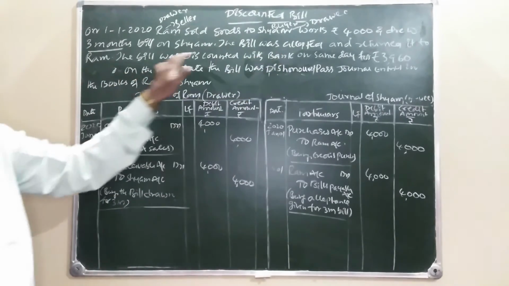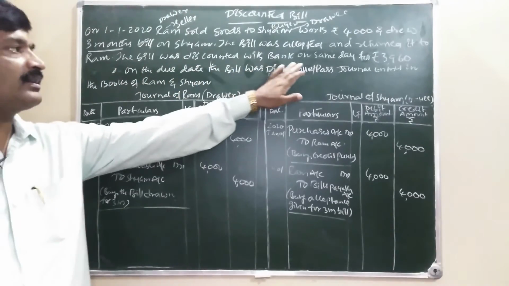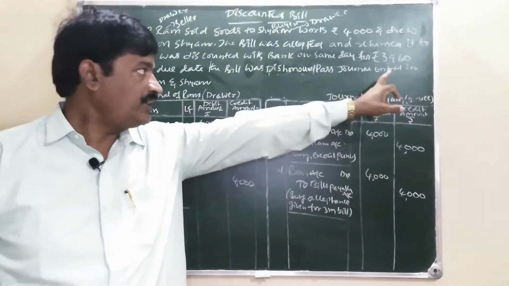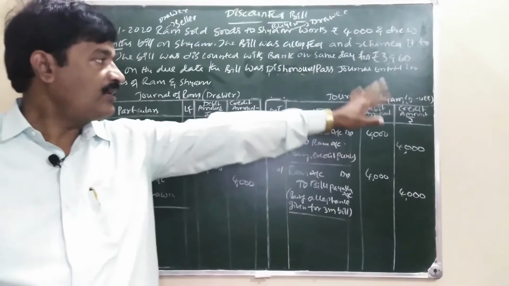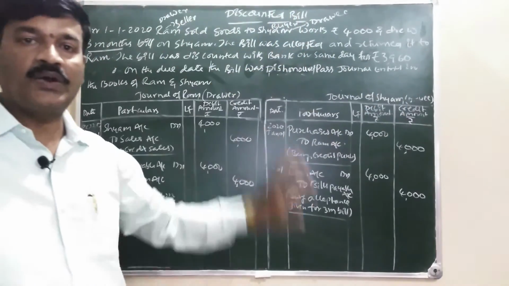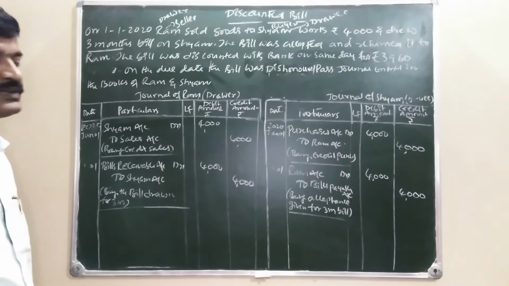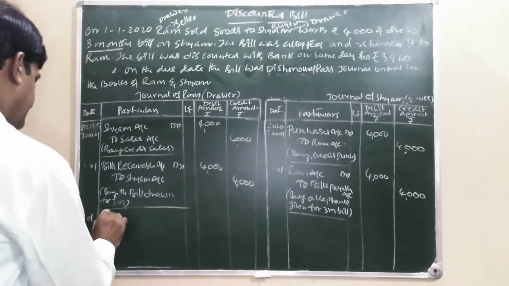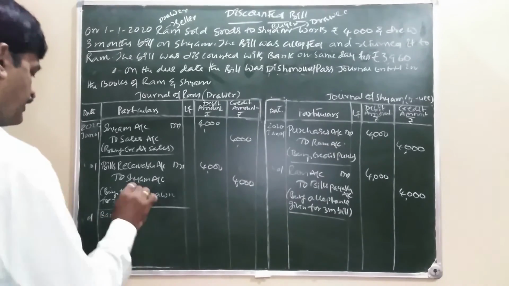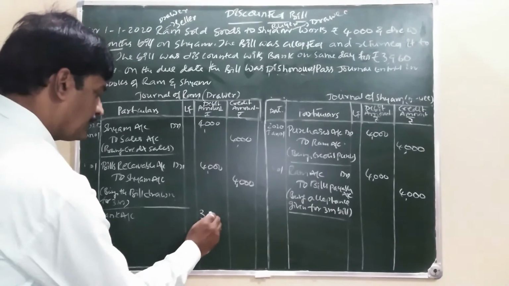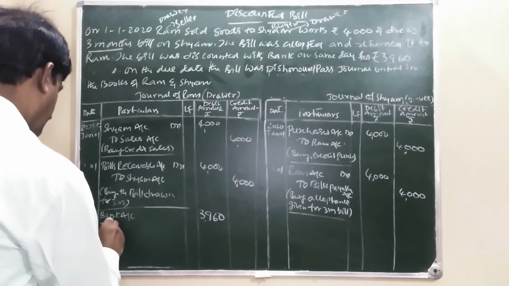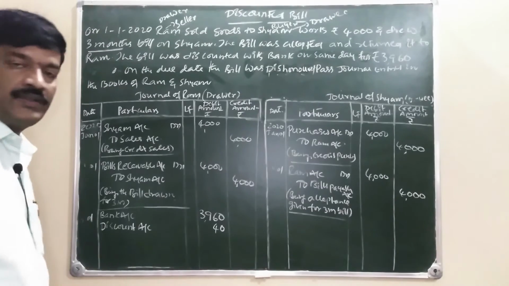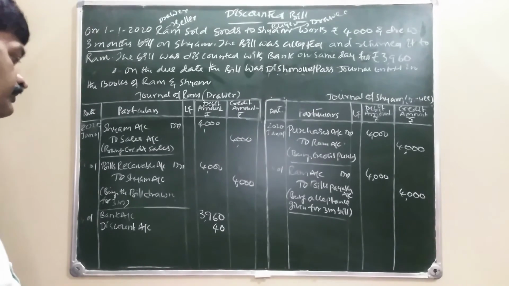The bill was accepted and returned to Ram. The bill was discounted with banker on the same day. He discounted with banker and collected how much? 3,960 rupees. 40 rupees is not collected. It is a discount. How much is collected? 3,960 rupees is collected on the same day. Our bank balance is increasing. Bank account debit 3,960. Discount account debit, how much not collected from bank? 40 rupees.